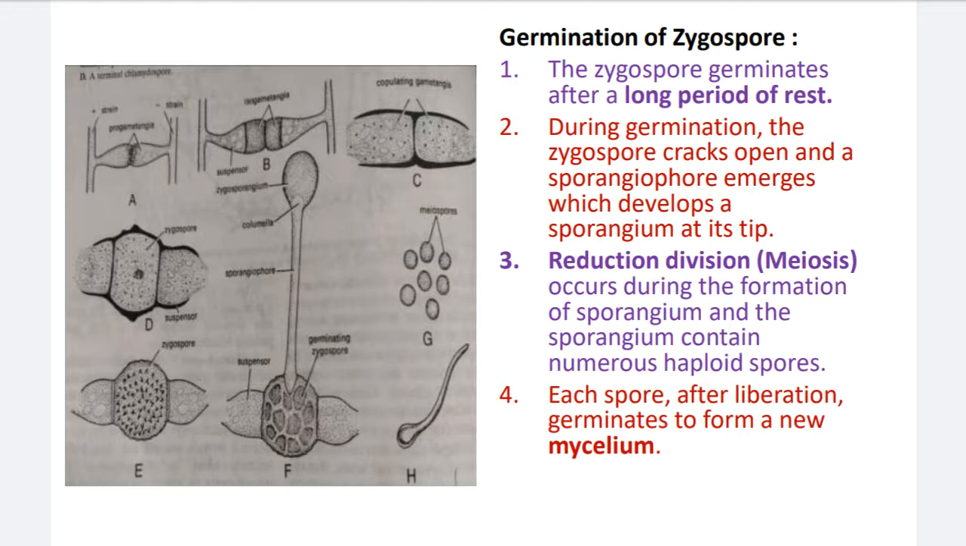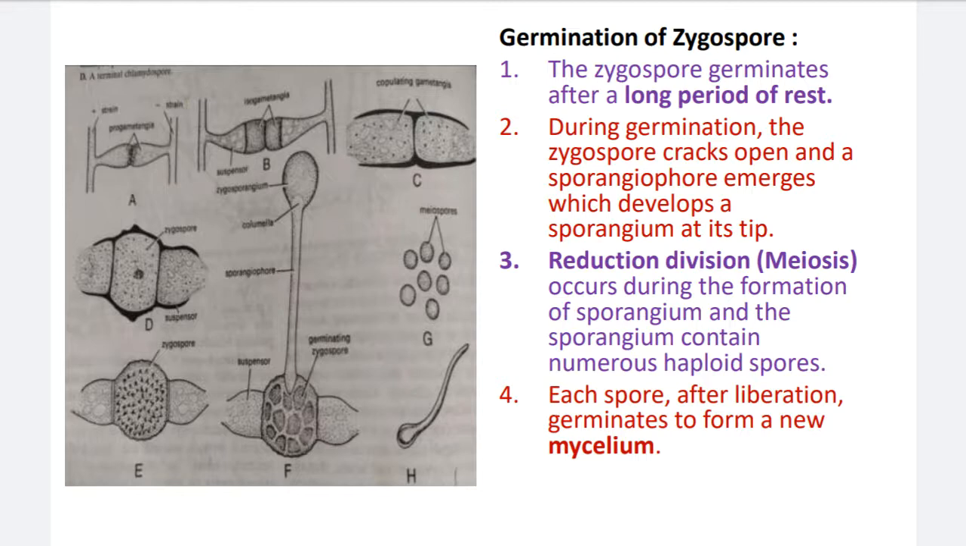they absorb moisture and swell up, and after swelling they start germination. After the germination, they again produce the new individual mycelium of the Rhizopus. In this way, this is the sexual reproduction in the Rhizopus. Okay, see, the description is given here.